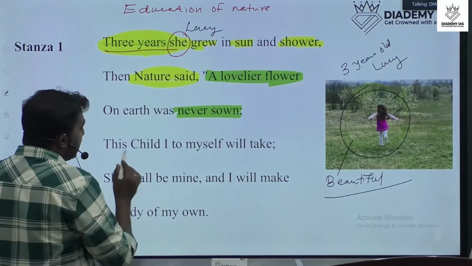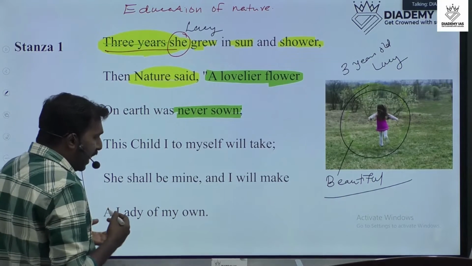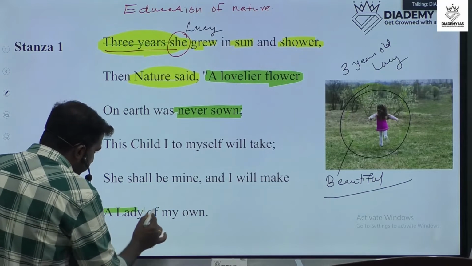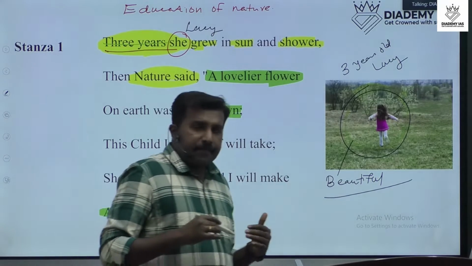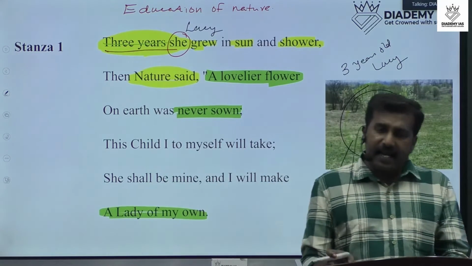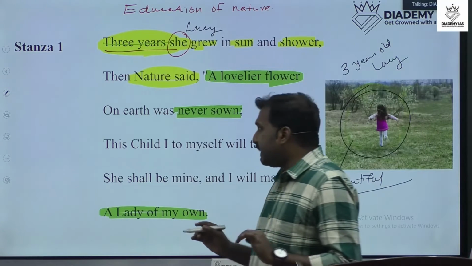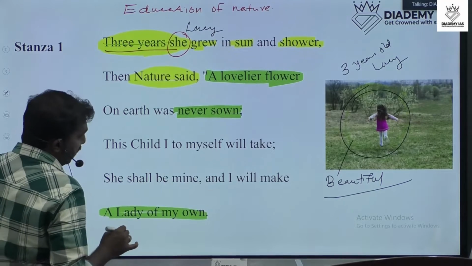The next, "this child I to myself will take, she shall be mine, and I will make a lady of my own." The next point is that nature is now considered the mother of Lucy, the mother of beauty.